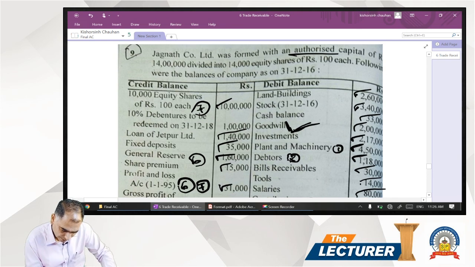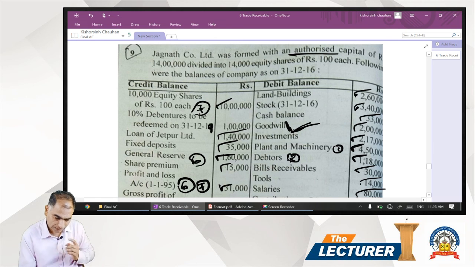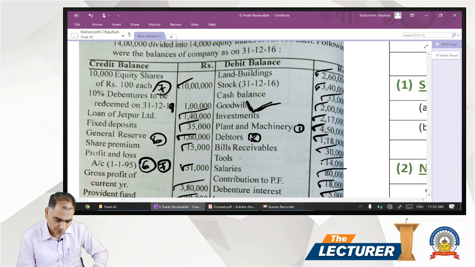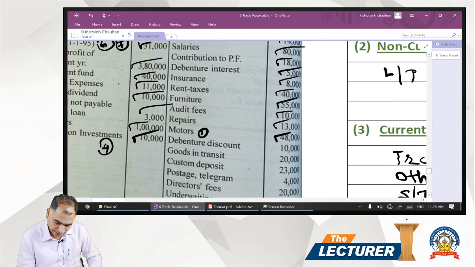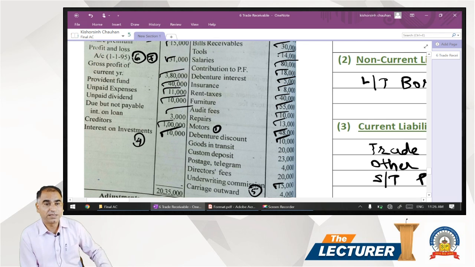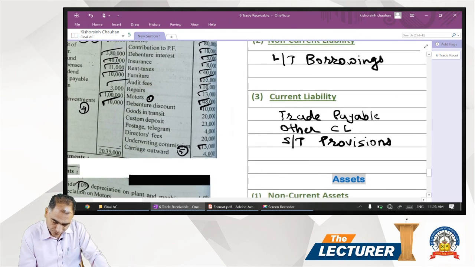Actually, there is a mistake. It's 31st December 2019. So it's 16, 17, 18, 19. 4 years to go. So we have to write off this expense, that is 10,000, over 4 years. So 10,000, 1/4, 2,500 we have to write off. Debenture discount is your deferred revenue expenditure, which will be shown on the asset side. So we show it in other current assets.